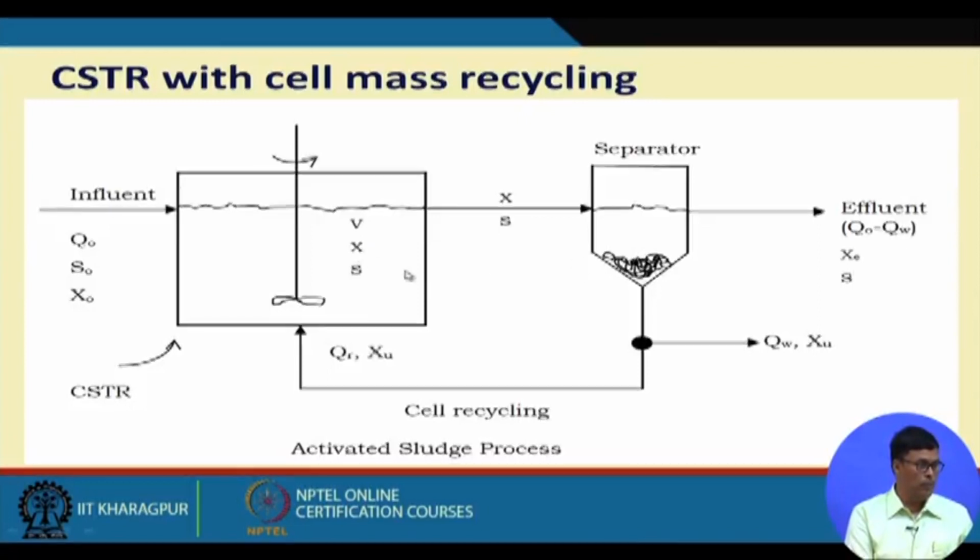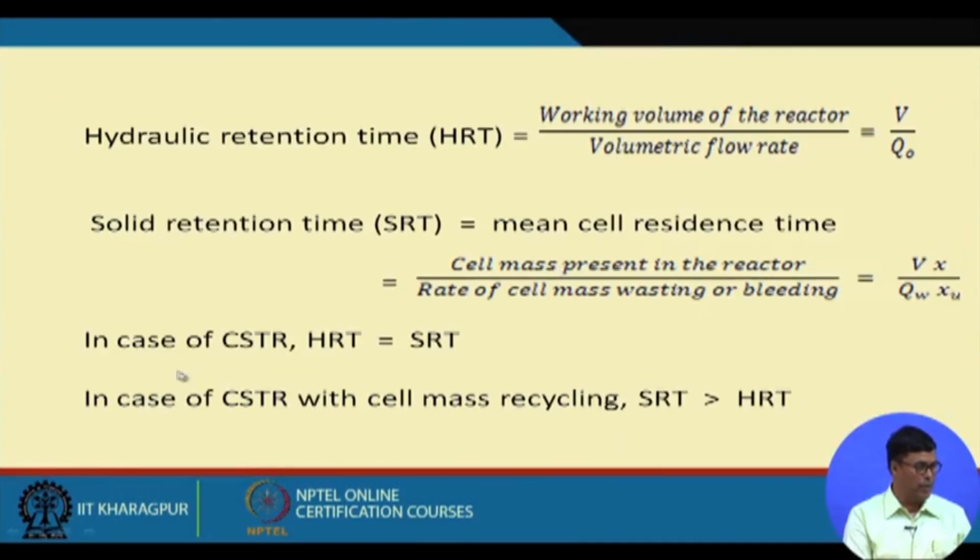Because if you don't recycle, then the retention time of the cells and the retention time of the liquid will be the same. The hydraulic retention time is equal to the solid retention time. But as soon as you recycle the cells back to the reactor, the solid retention time will increase. The main purpose of recycling the cells is to increase the solid retention time. So that is exactly what we have written: in case of CSTR, the hydraulic retention time is equal to the solid retention time, but in case of CSTR with cell mass recycling, the solid retention time is much higher than the hydraulic retention time.